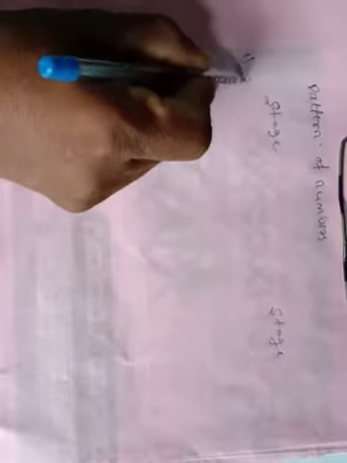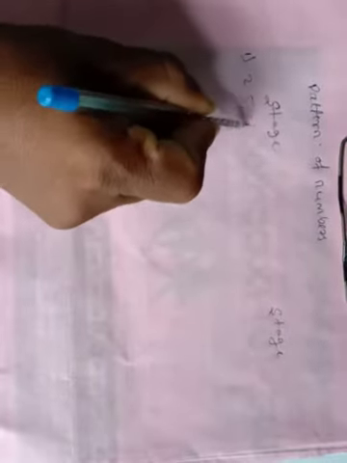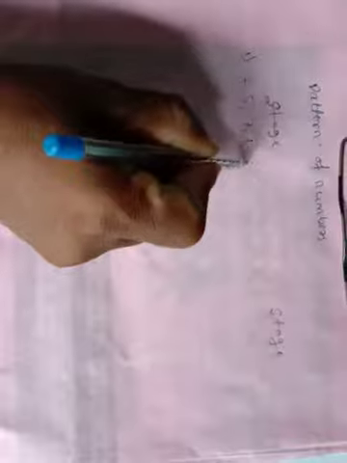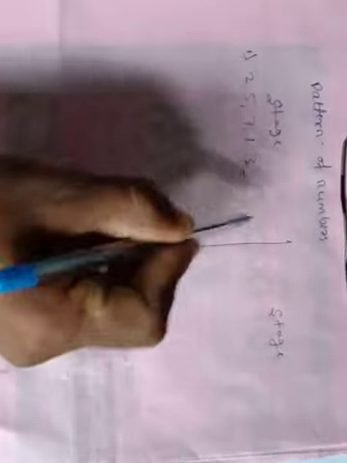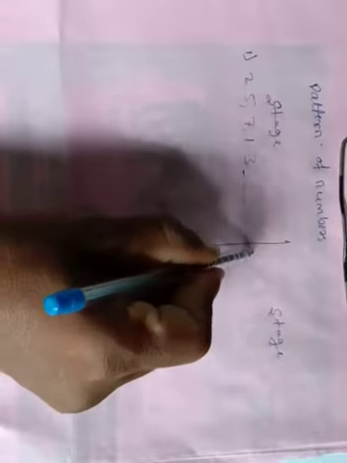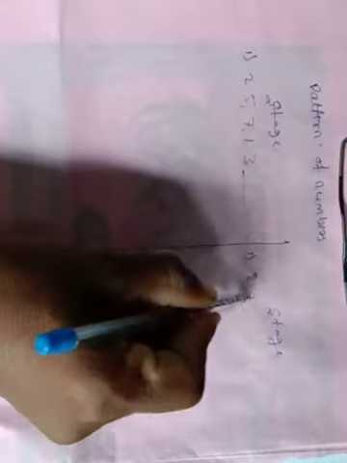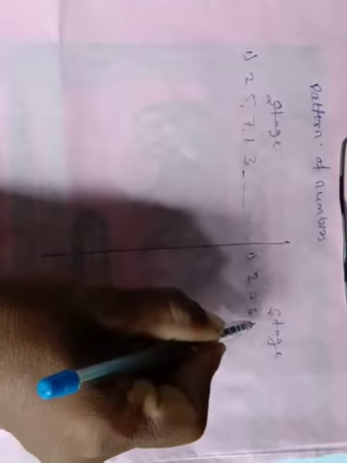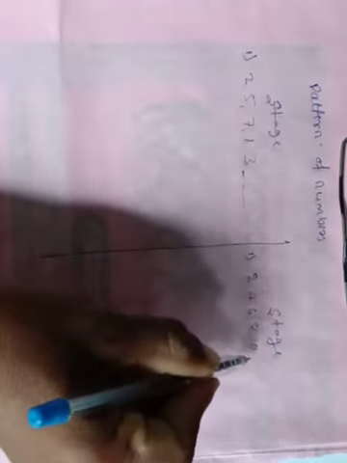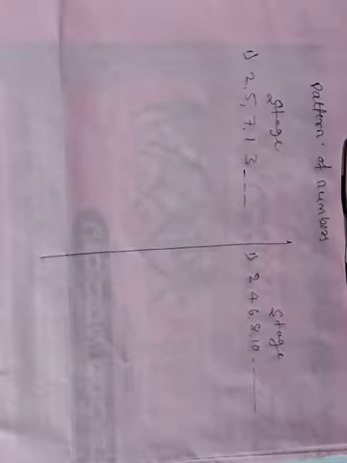Stage 1 and stage 2. Consider any pattern. For example, 2, 5, 7, 1, 3. This is one pattern. And on this side, 2, 4, 6, 8, 10, etc. This is also one pattern.